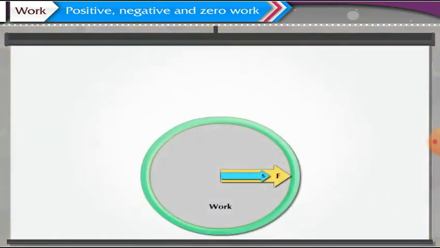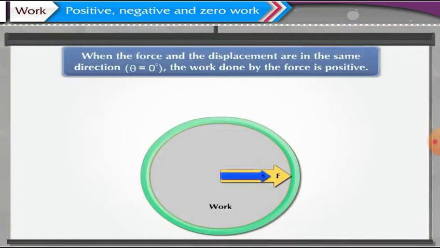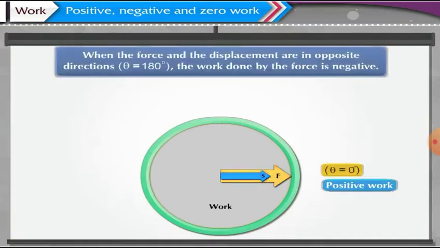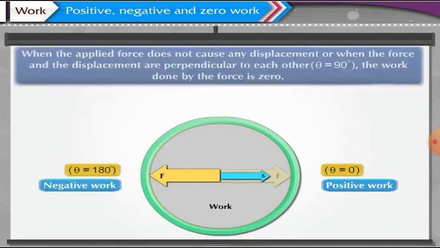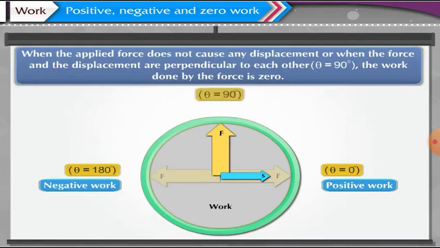When the force and the displacement are in the same direction, that is, when theta is 0 degree, the work done by the force is positive. When the force and the displacement are in opposite directions, that is, when theta is 180 degree, the work done by the force is negative. When the applied force does not cause any displacement, or when the force and the displacement are perpendicular to each other, that is, when theta is 90 degree, the work done by the force is 0.